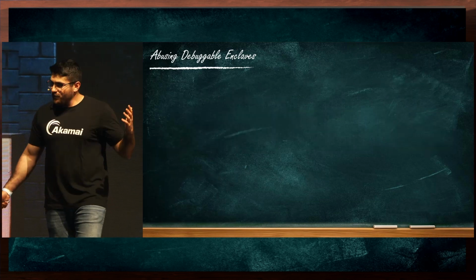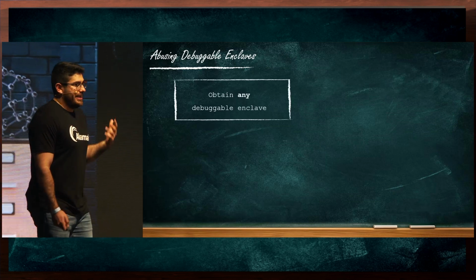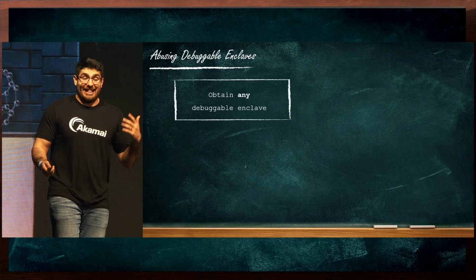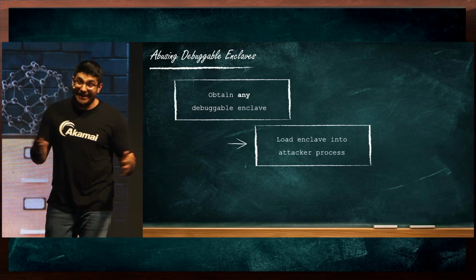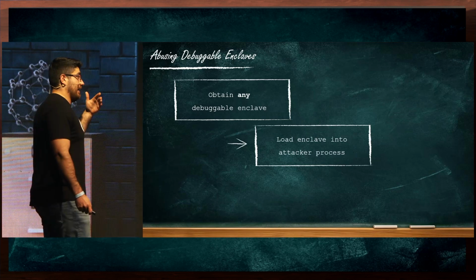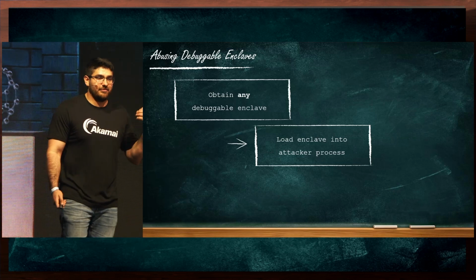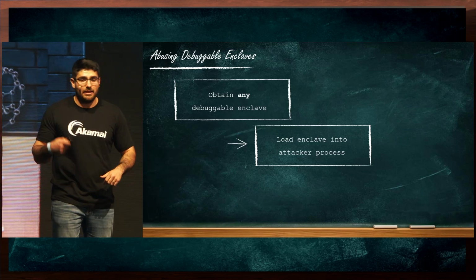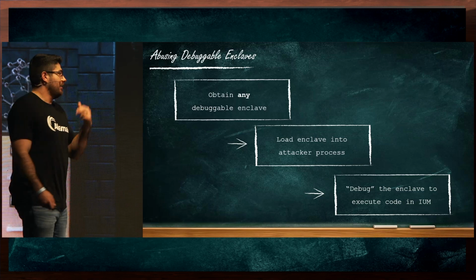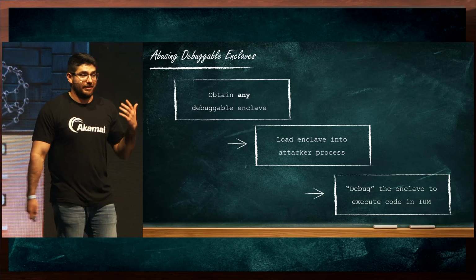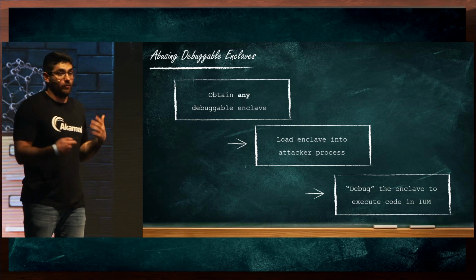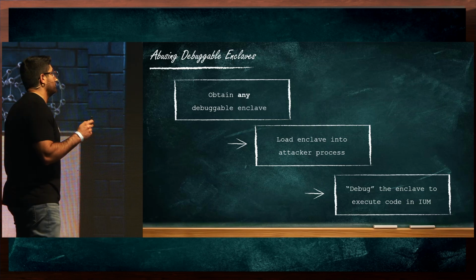Any process can create an enclave, as we previously mentioned, and any process can load any enclave module as long as it's signed. So we, in theory, could create a process and load the enclave into it. Then we can debug the enclave, utilize the exceptions implemented by the secure kernel, and use that to execute code in isolated user mode.